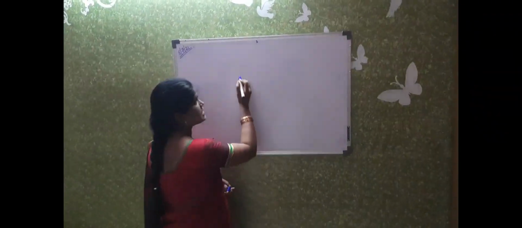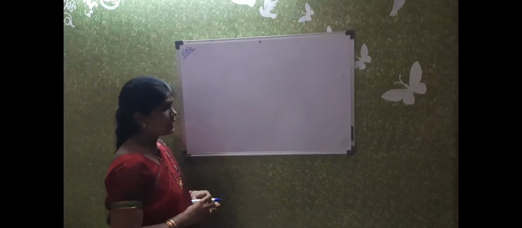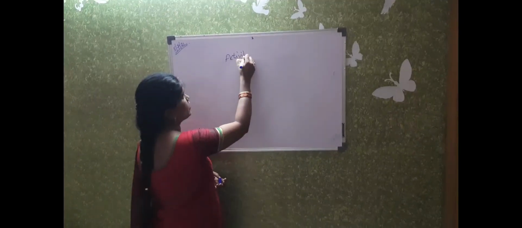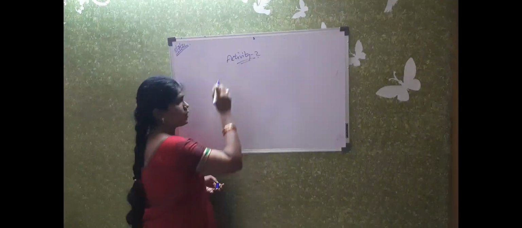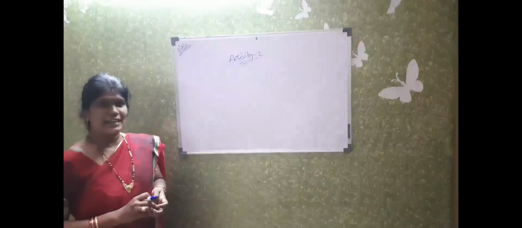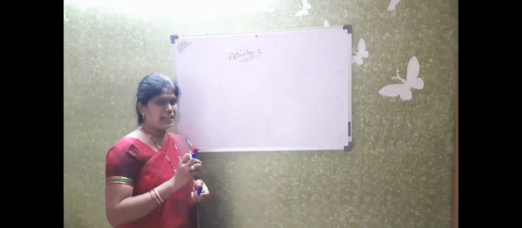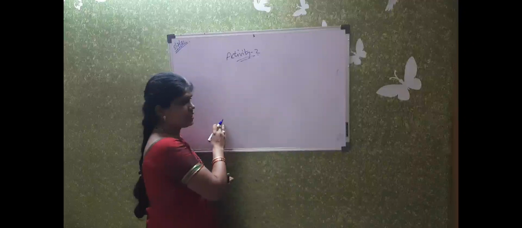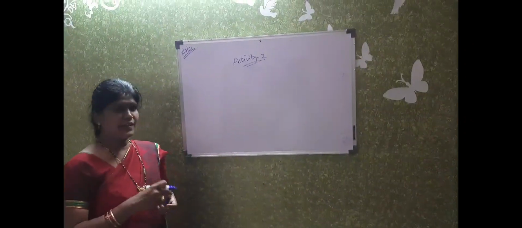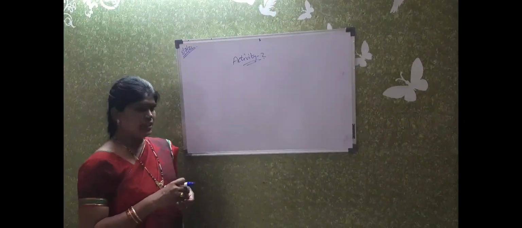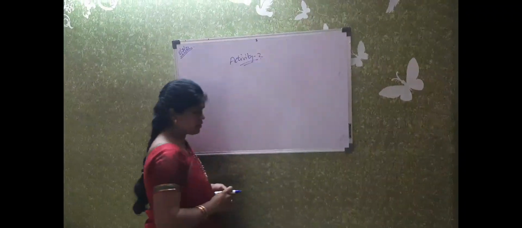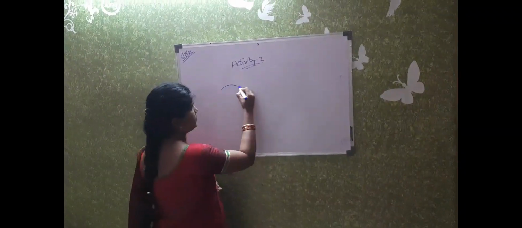So you open your page number 13. In that they have given an activity. In that activity we can observe the onion peel under a microscope. For this you have to take one onion, peel out its outer structure, place one drop of water, and place the slide under the microscope, and you can observe this type of picture.